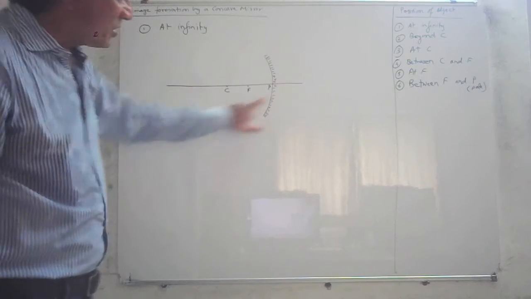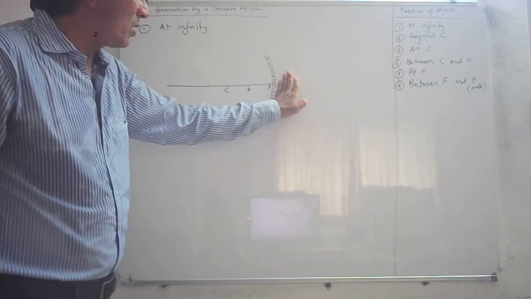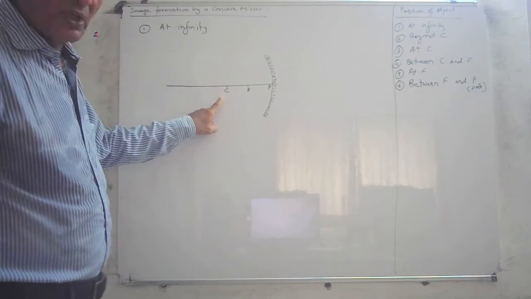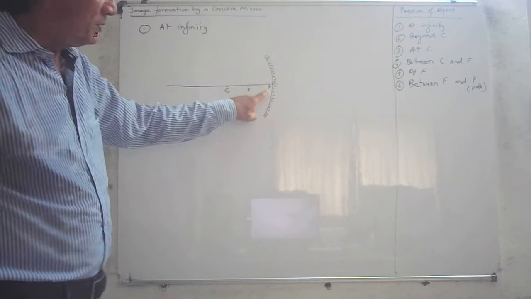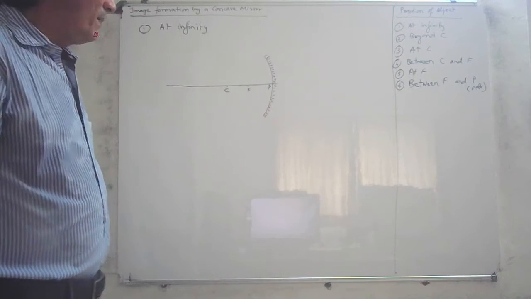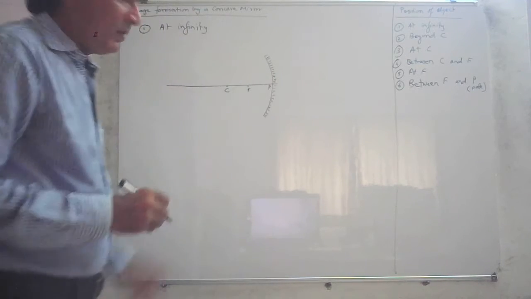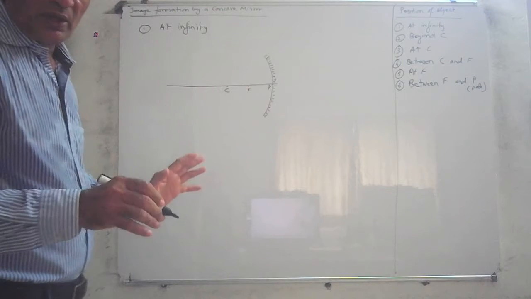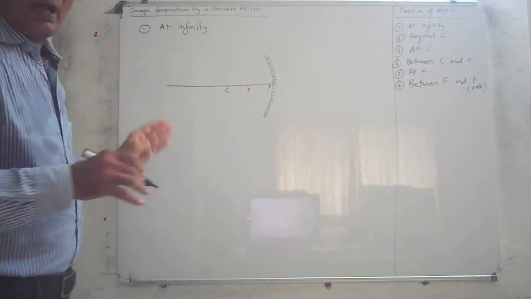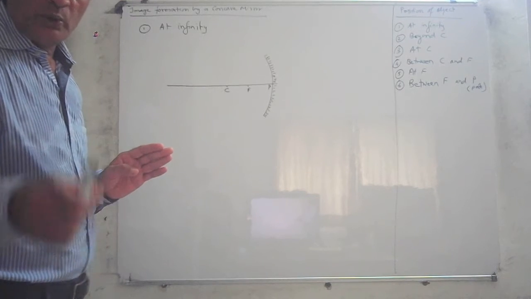So now we have got the principal axis. The principal axis is ready. You can rub this part out if you want to. It's not a problem here. Principal axis, center of curvature, the focus, the pole of the mirror, the concave mirror itself. And remember, when you do this, you must be very careful that these distances are properly measured. Otherwise, your diagram will not come out perfectly. Now, in my case, of course, I have taken approximate distances, but when you do it in a notebook, make sure you use a scale and a compass.